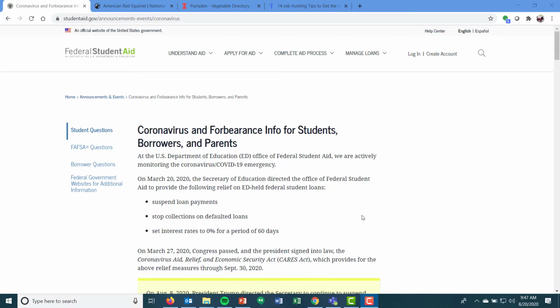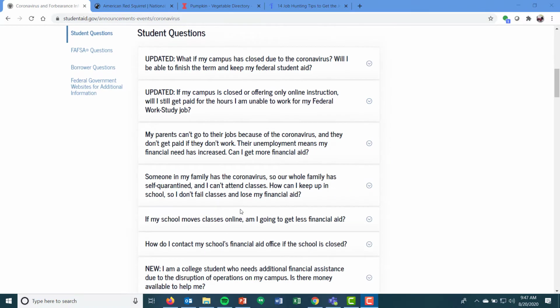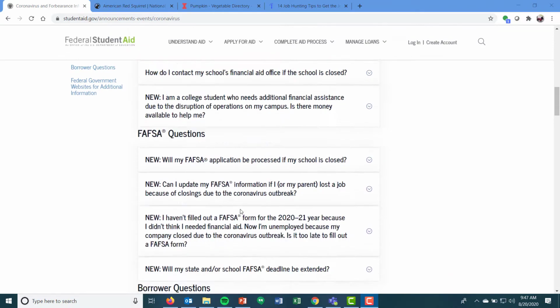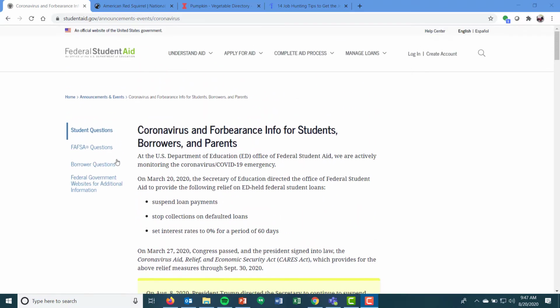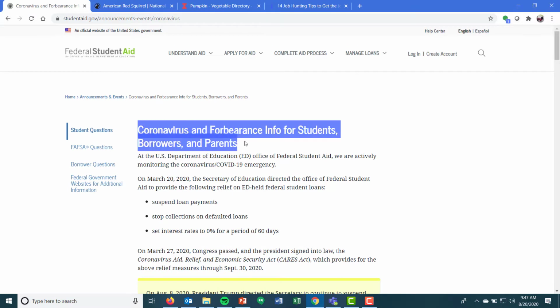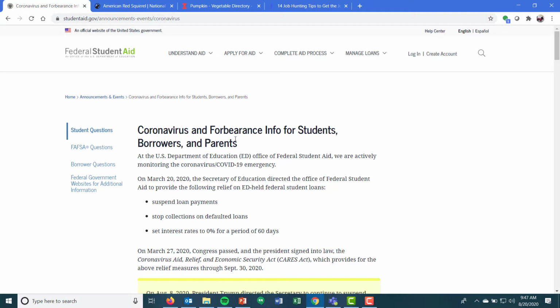So for this one, talking about coronavirus forbearance for your student loans. Hopefully none of y'all have to look at this yet because you're in deferment because you're still in school. But you're not getting a person with this site. You're also not getting a specific date for it up here at the top with the title of the web page itself. Coronavirus and forbearance info for students, borrowers, and parents is the title of the web page. The website is Federal Student Aid.